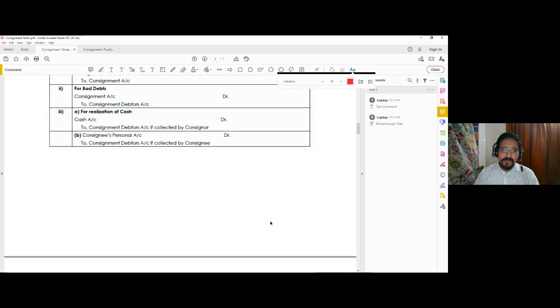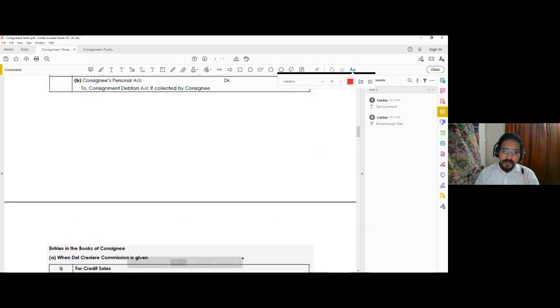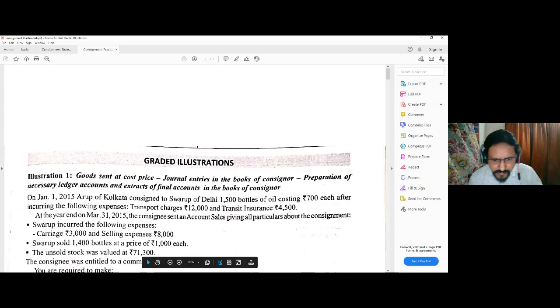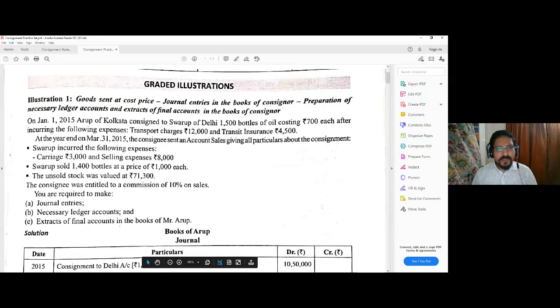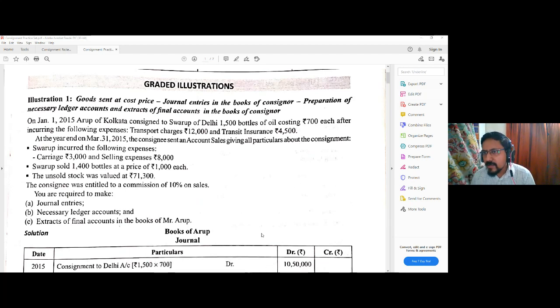Let us now take up one numerical problem on this consignment, the basic issues. Okay, I think the illustration is now visible. This is a very simple kind of a problem, very basic kind of a problem that I am taking. So let me see whether you have any query or question.